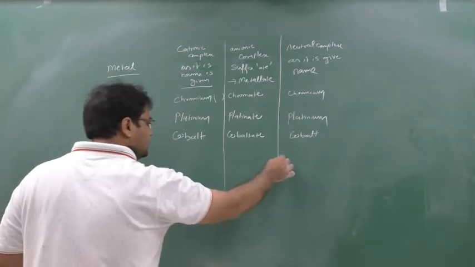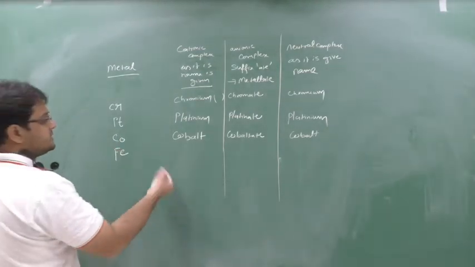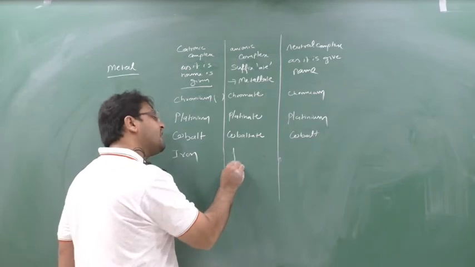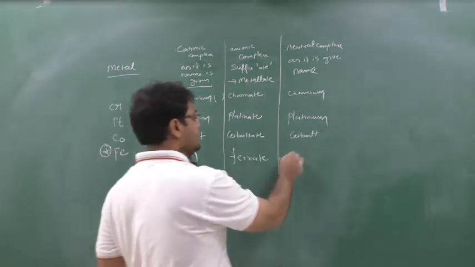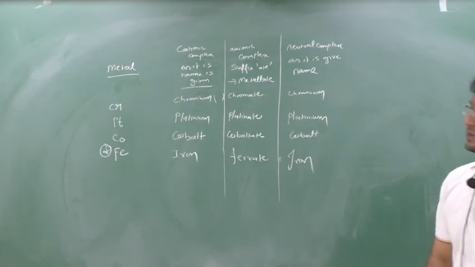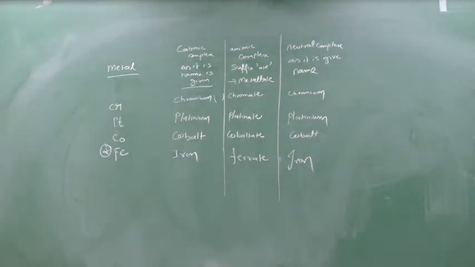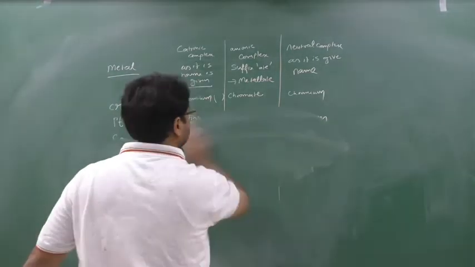One more we will see: iron, Fe. If iron is there, give the name as it is, iron. But in an anionic complex, you should not say ironate. Say ferrate. Check this out, this is a star mark. Ferrate, followed by the valency in Roman numerals in the circular bracket. Clear? So we'll start one by one now. Clear, students? First 2-3 examples I will tell you, and from that you have to understand. Take a screenshot. See here now.